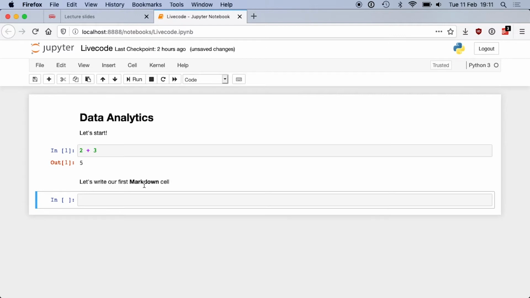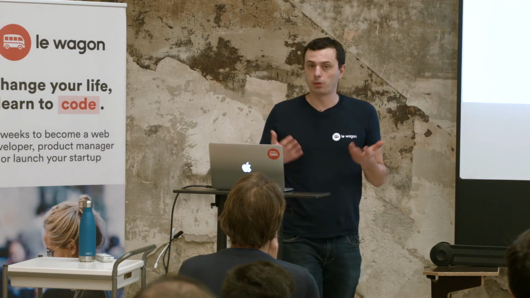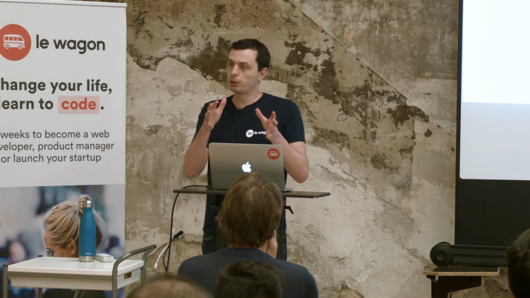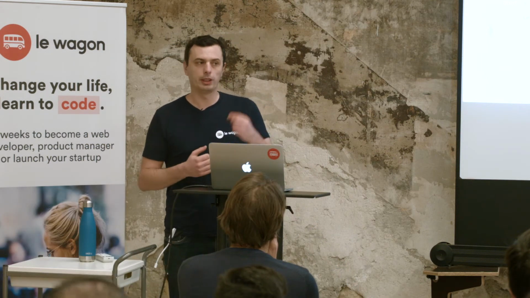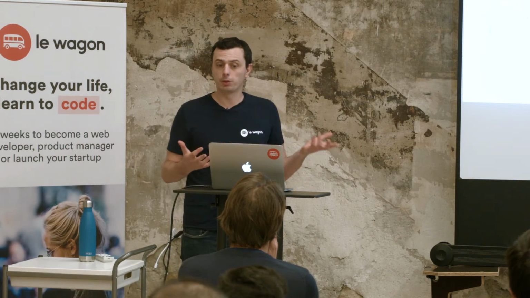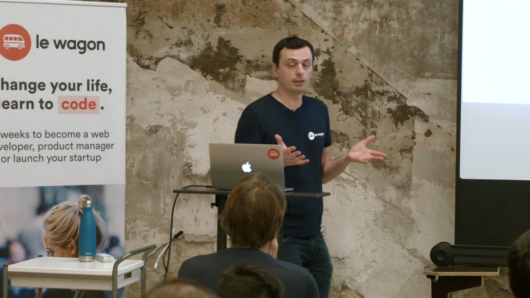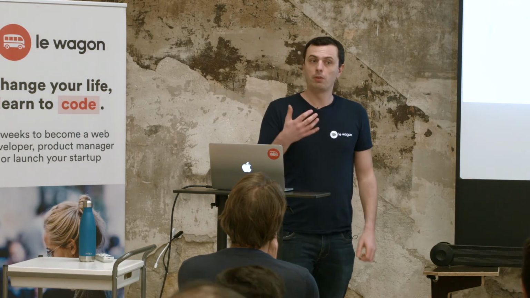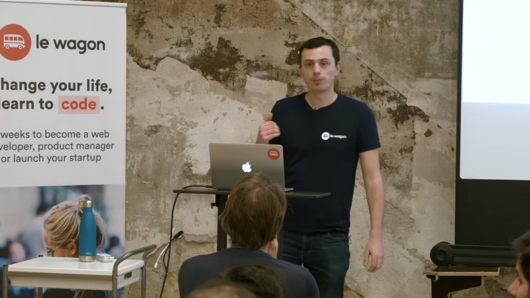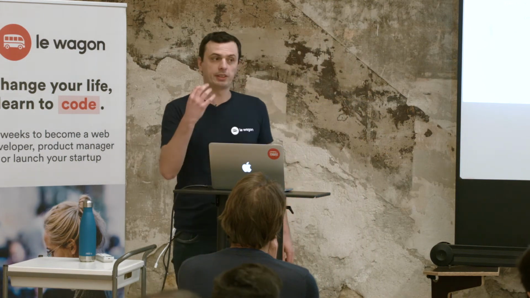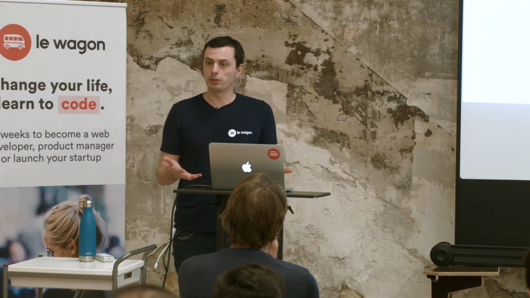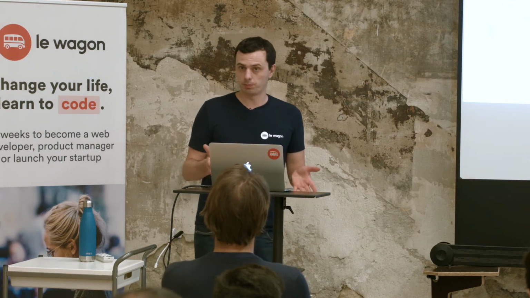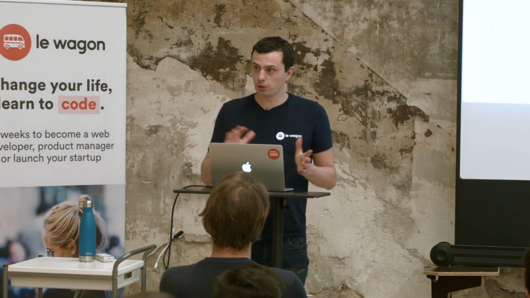Okay, so Markdown is just a way to write text with some formatting. So for italic, for bold, for code, for links, for images even, just with plain text. Okay, it's not like in Word where you just highlight whatever you want to put in bold and then click on the bold button. So that's a notebook. That's the tool that every data scientist in the world actually uses to run their experiments. And what they have is a bunch of cells. Sometimes it's code, sometimes it's documentation. And as they go exploring the data, then they write some notes. Okay, that's what we're going to do. Any question on the notebook? Is that clear?